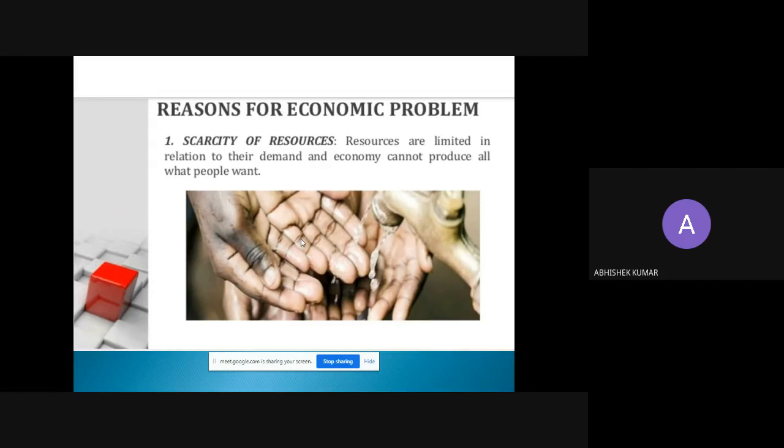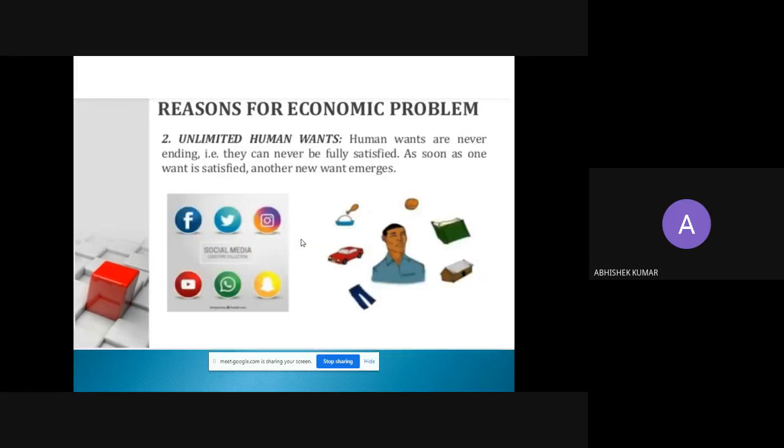That's why the economic problem arises. So first is scarcity of resources, and second is unlimited human wants. With limited resources, how can we fulfill our unlimited wants? This is a big problem.